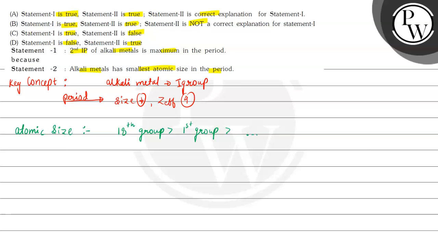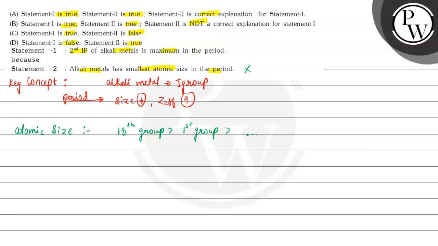Okay. So here it is said that in statement 2, alkali metals has smallest atomic size in the period. This is incorrect because smallest किसके लिए होती है? Smallest होती है 17th group, that is halogens. First statement क्या given है यहाँ पे हमारे पास?